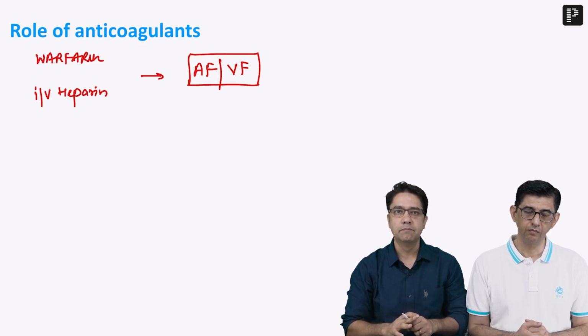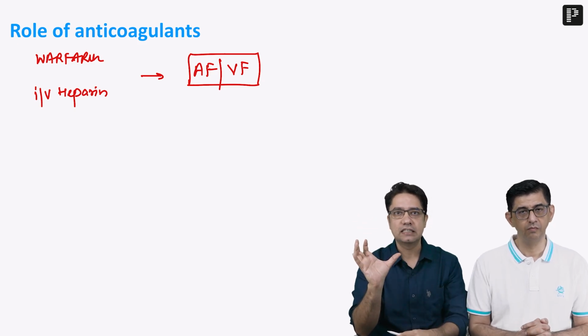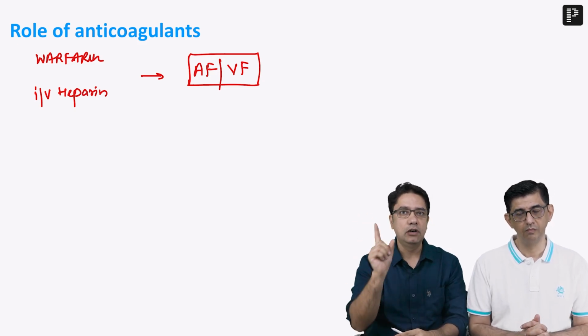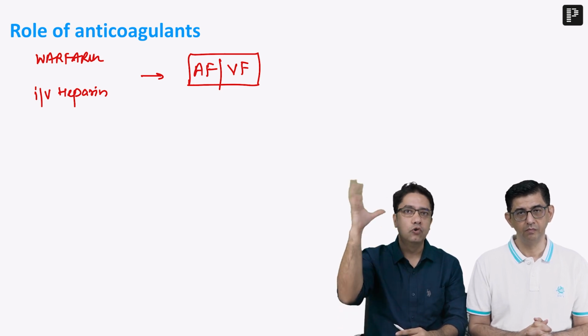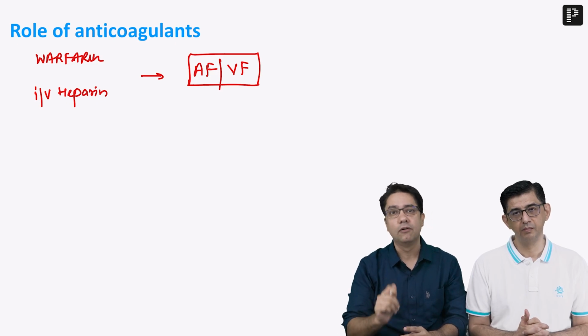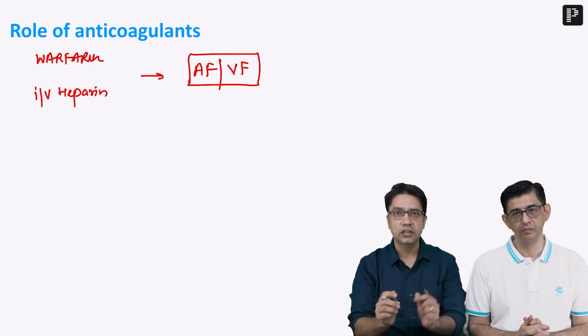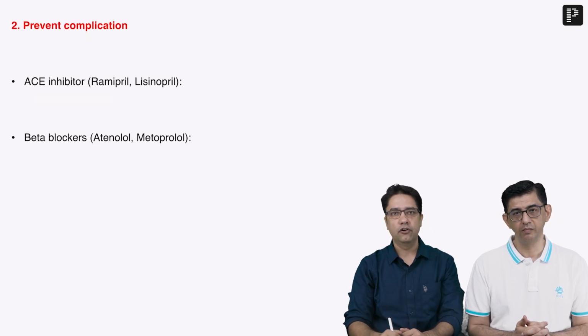The reason is very simple. The normal contraction of the heart is just like this; in fibrillation there is ineffective contraction, which will lead to blood stasis. Blood stasis can lead to gradual deposition of fibrin, and this fibrin can detach from the heart and go to various organs like the brain, which can lead to ischemic stroke and other complications. So if there is fibrillation, then add anticoagulant drug. Otherwise, there is no role of anticoagulant drug.